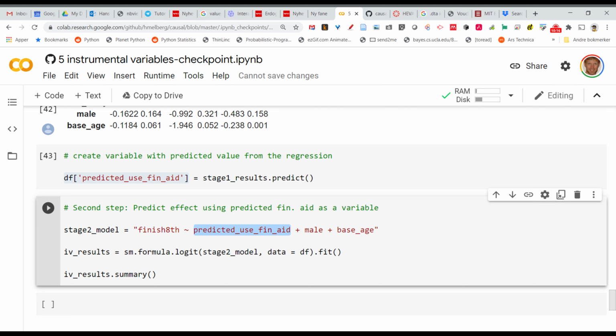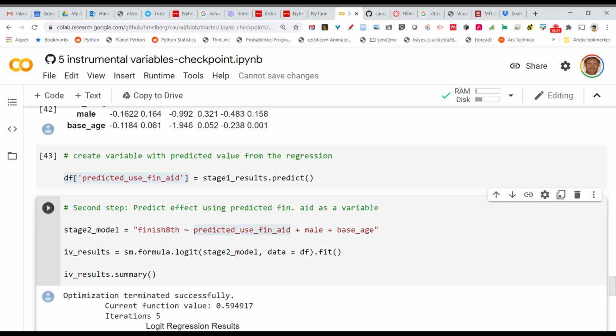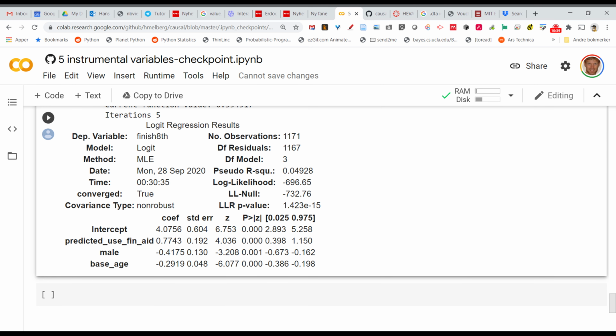But this is the key, right? We're replacing, we used to have, the variable used to be whether they used financial aid, now it's predicted use of financial aid. That's the whole thing about instrumental variables. We're just taking the variable that used to be here and replacing it by its predicted value. And the predicted value is based on a regression that we just did. So let's run this. Now we see we get 0.77.